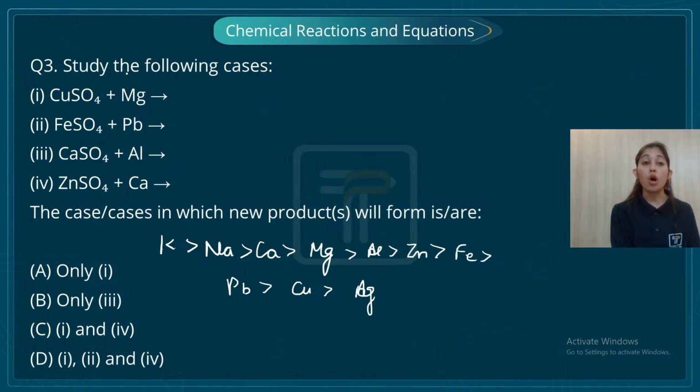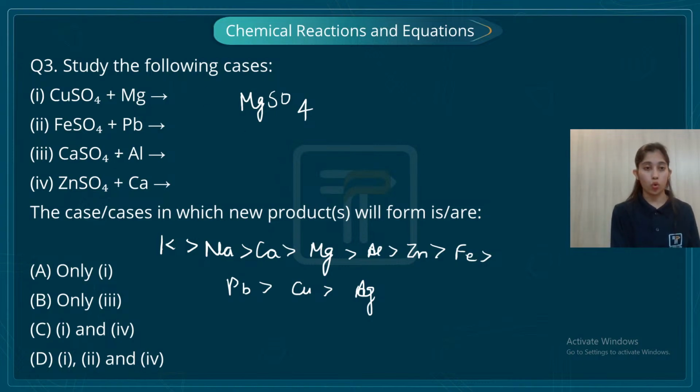displace which metal. Obviously, since magnesium comes high up in the reactivity series, definitely it is going to replace copper from its salt solution and is going to form MgSO4, right? Now lead comes before. Now you tell me, students, is lead going to displace iron from its salt solution?